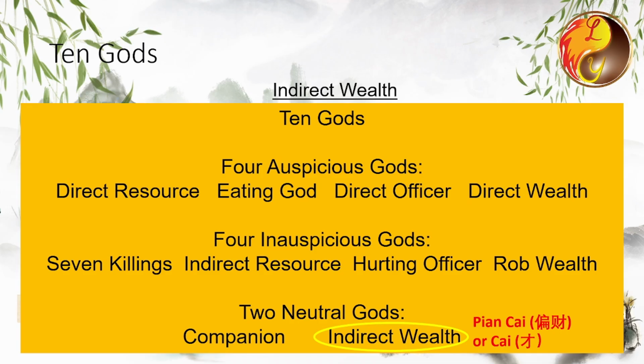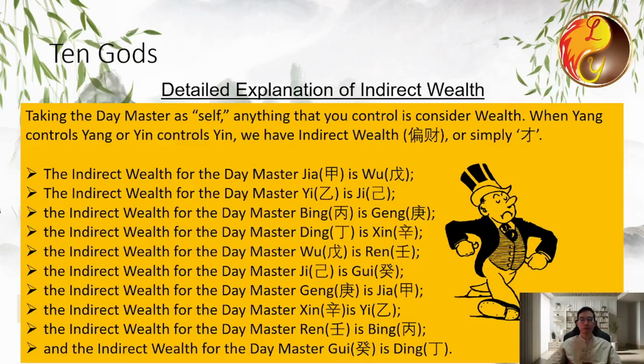We will discuss the last deity among the 10 gods, indirect wealth. In a Bazi chart, when you see the Chinese character 偏财 or only 财, it refers to indirect wealth in English. What's the indirect wealth?